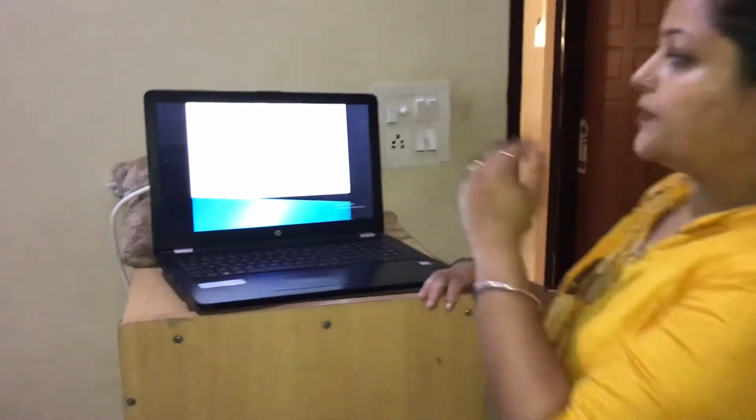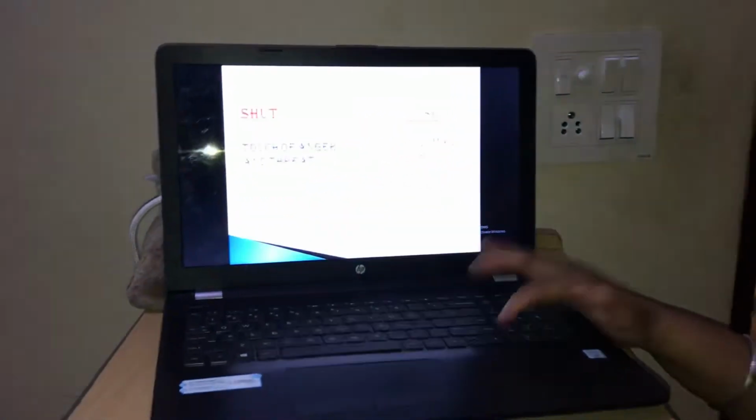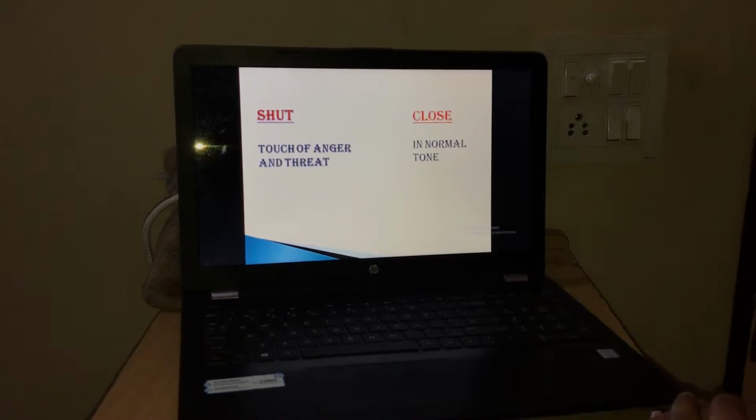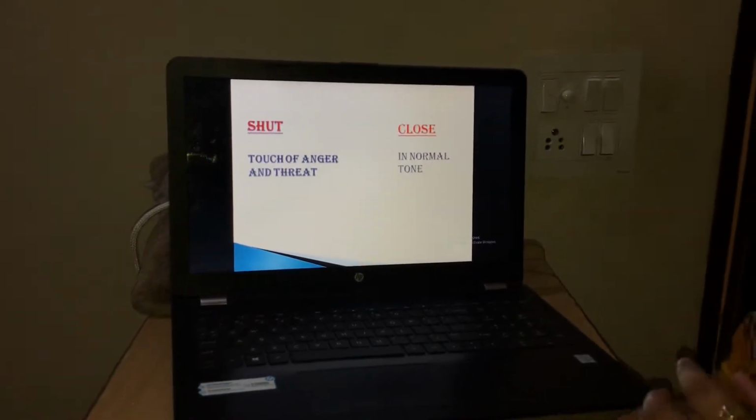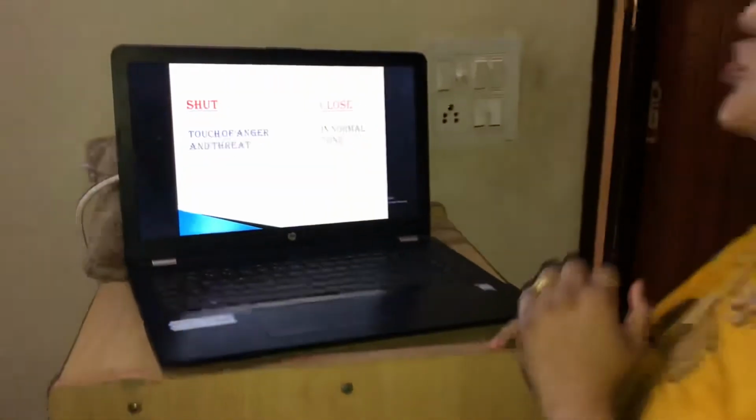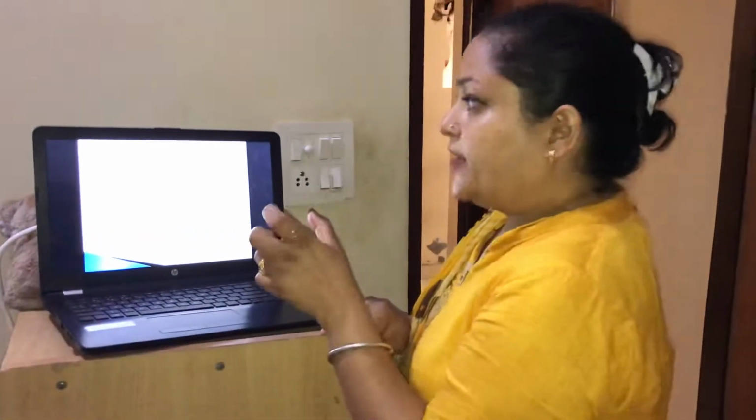Today I present a topic: commonly confused words. The first set of words is shut and close. We generally get confused about where to use shut and where to use close. Shut is used where there is a touch of anger and threat.